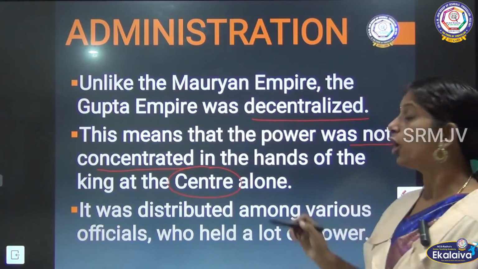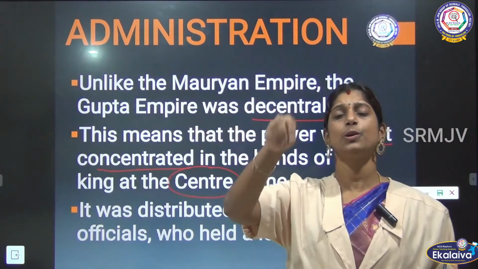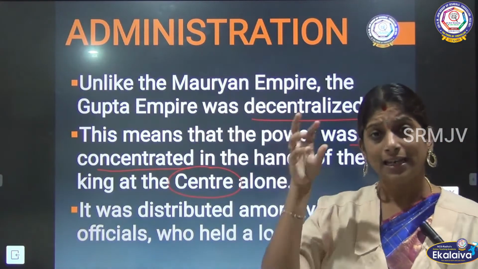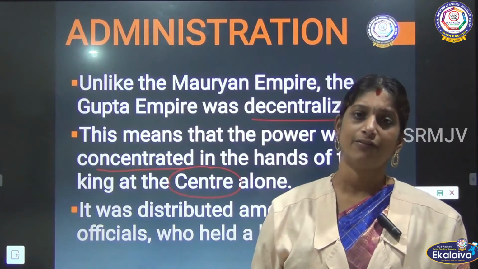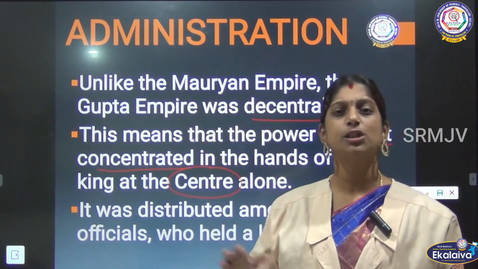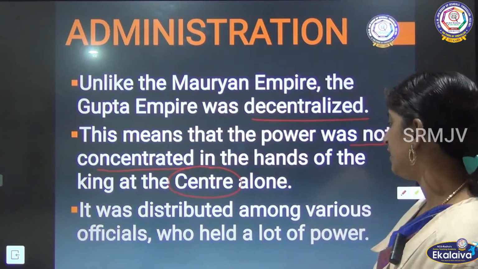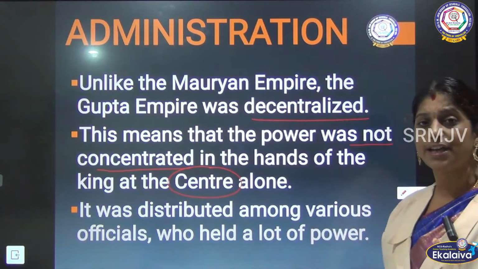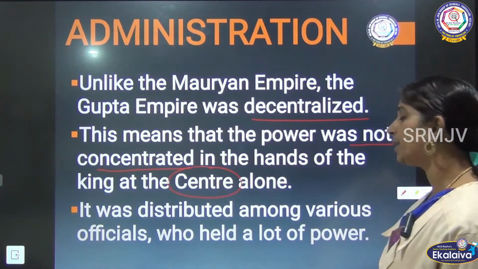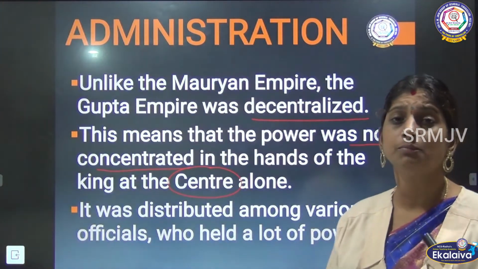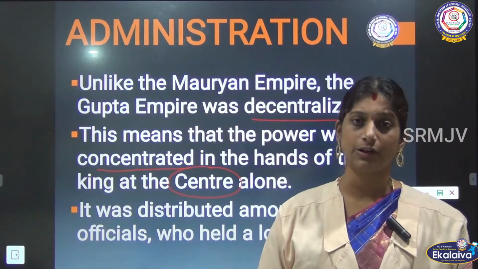The king ruling at the center alone did not have the power. The power was given to the small kings also. It was distributed among the various officials who held a lot of power.